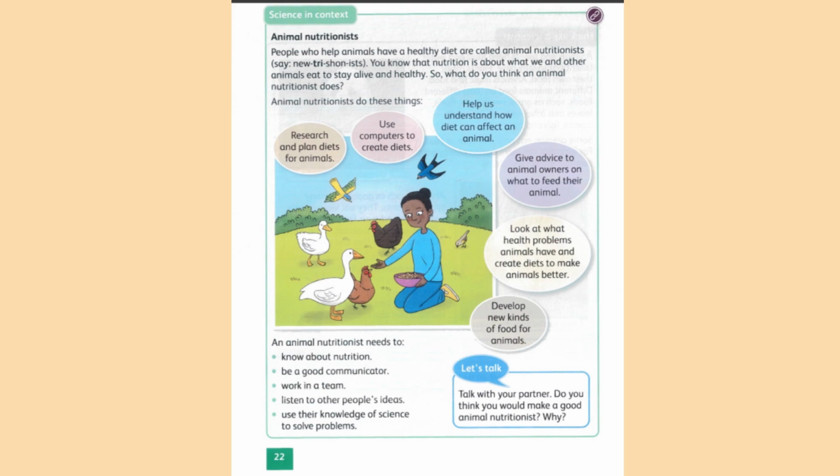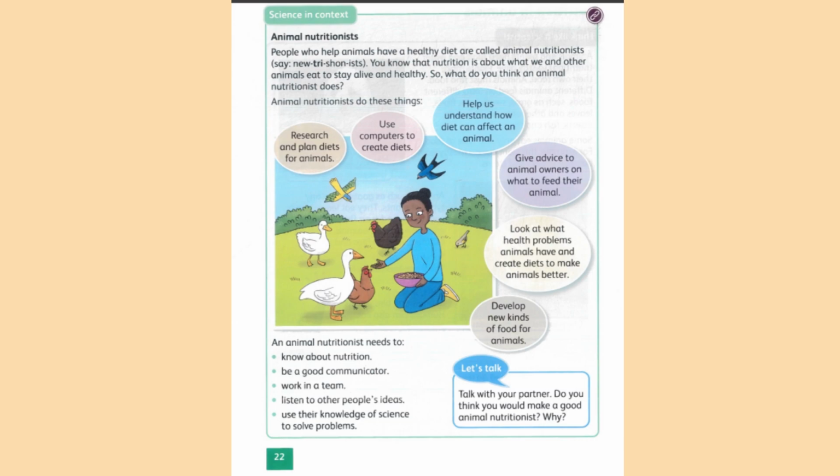Animal nutritionists do these things: research and plan diets for animals, use computers to create diets, help us understand how diet can affect an animal, give advice to animal owners on what to feed their animals, look at what health problems animals have and create diets to make animals better, develop new kinds of food for animals.